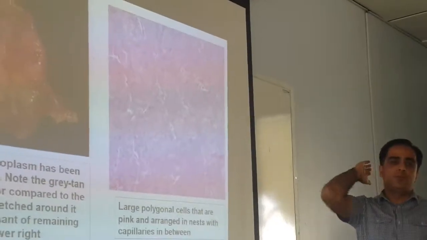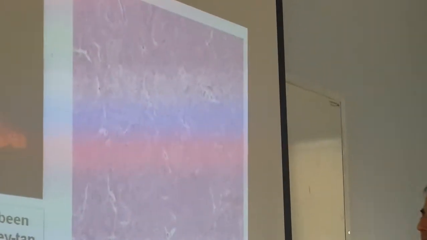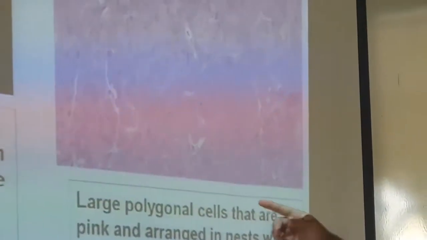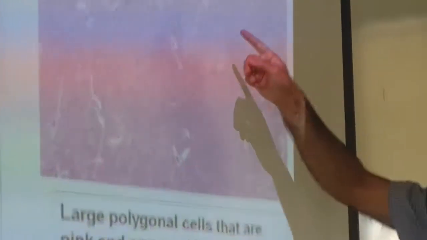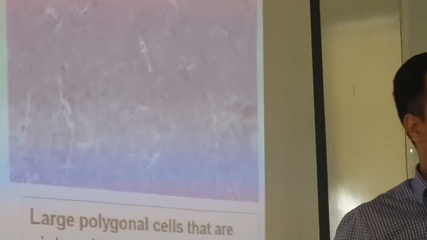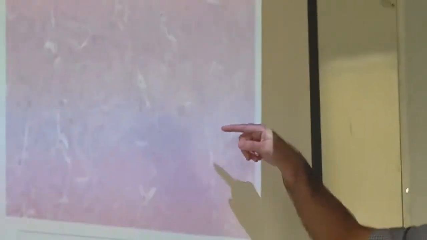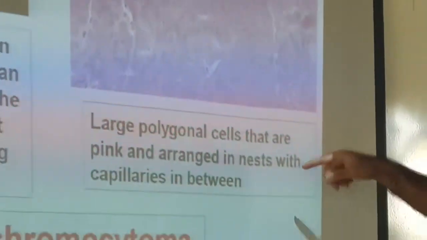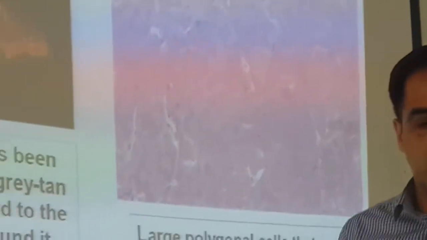What will you find if you section it? There are large polygonal cells that are pink and arranged in nests. Nests, you know, like birds' nests. So these are polygonal cells which are arranged in nests. In between there are capillaries.